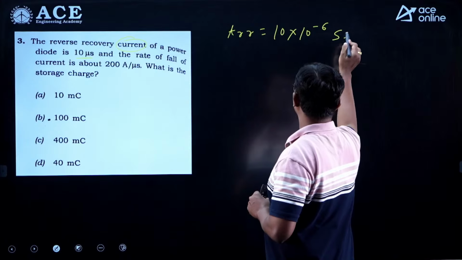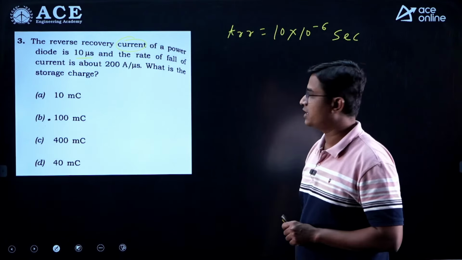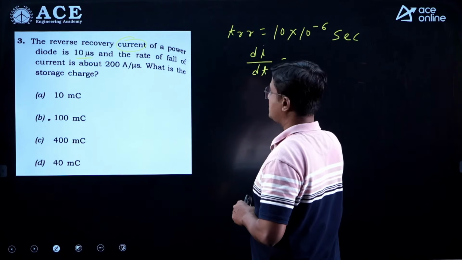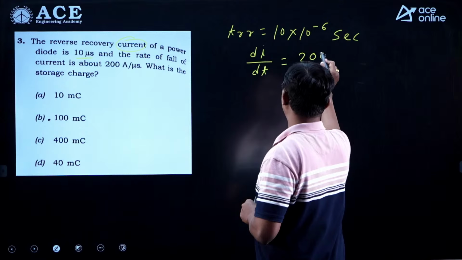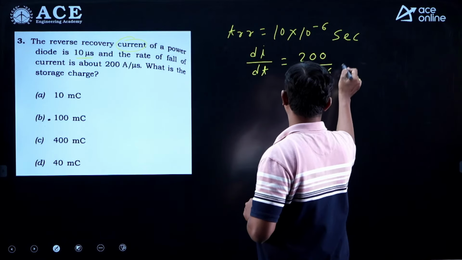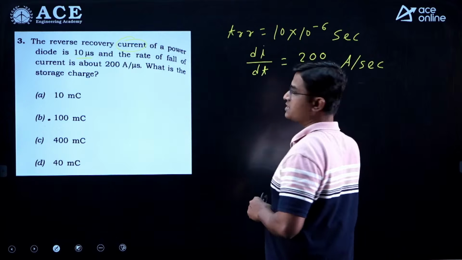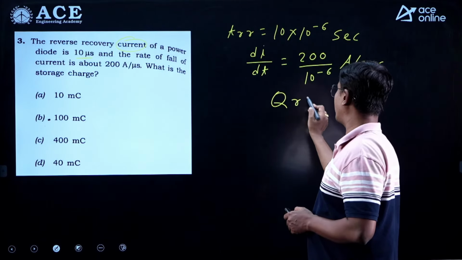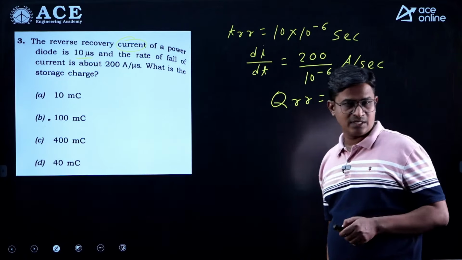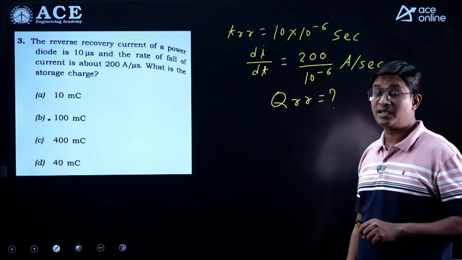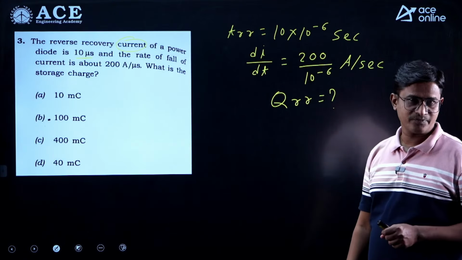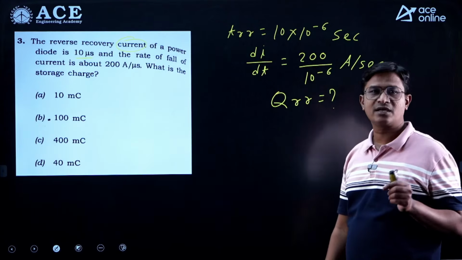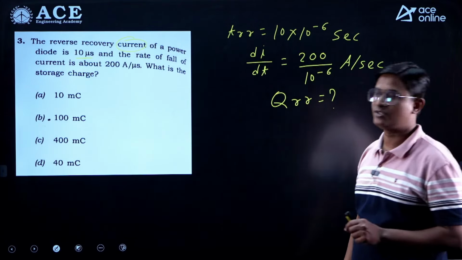Next, the rate of fall of current, that is di by dt, is equal to 200 ampere per microsecond, that is 200 upon 10 to the power minus 6 ampere per second, alright. Next, what is the storage charge? He is asking about the QRR, reverse recovery charge. Now in this question he has not mentioned anything about the softness factor. So here simply assume the diode is your fast recovery diode, means softness factor is 0, right.